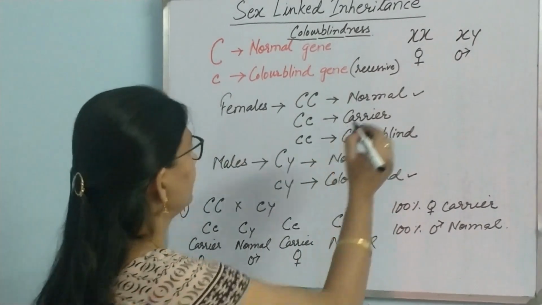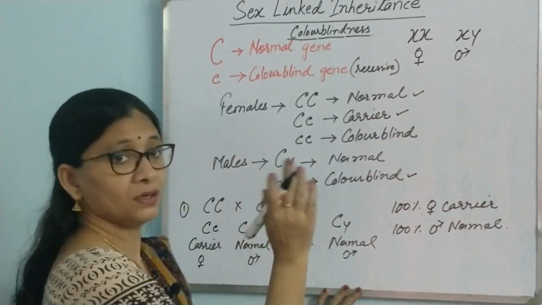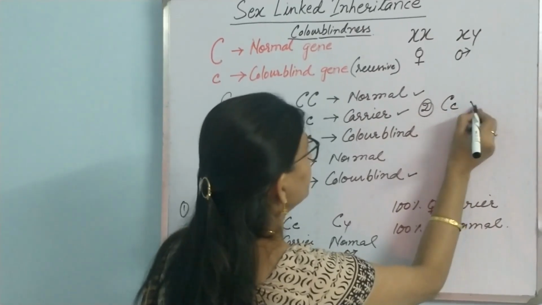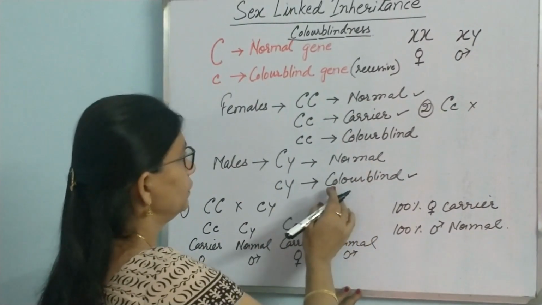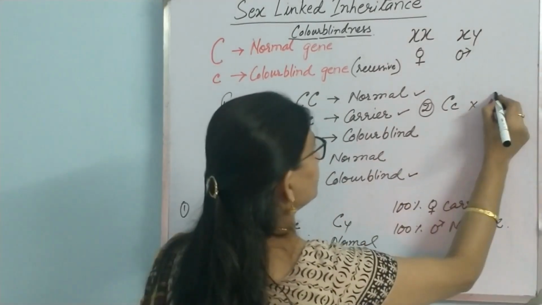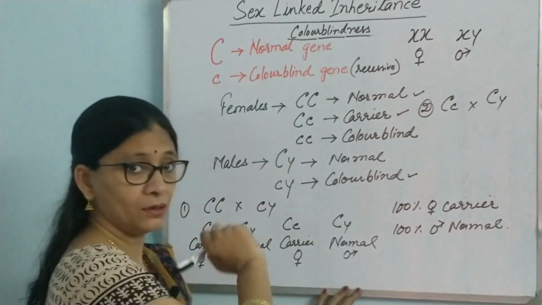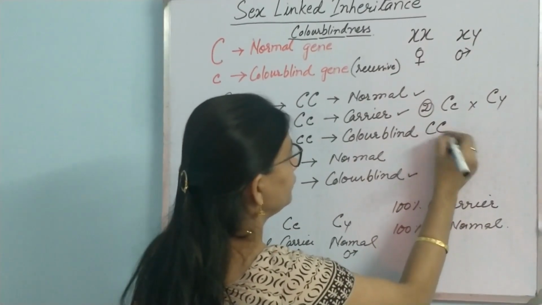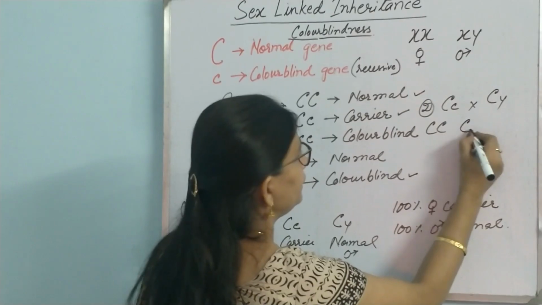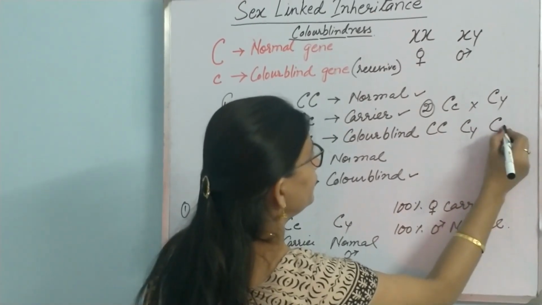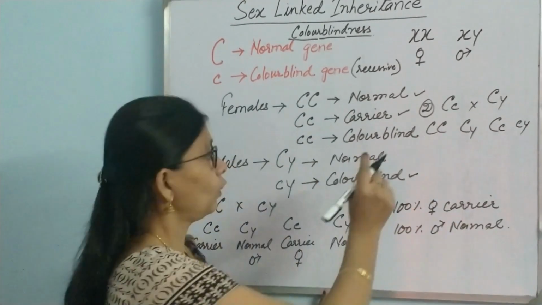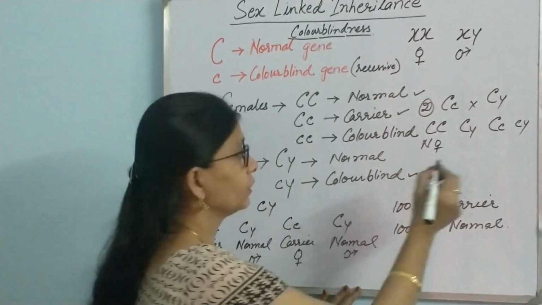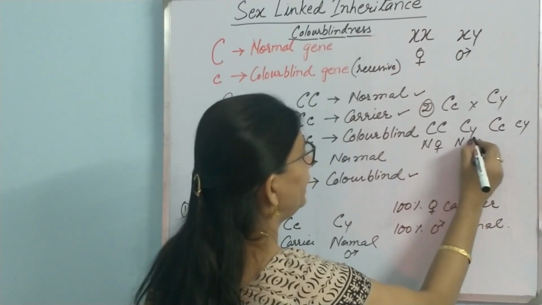So let us take carrier mother, number 2, carrier mother Cc into, let's take a normal male this time. Normal male. Okay, so let us quickly try to analyze what the offspring will be. It will be CC, Cc, CY, cY. So what is this? This is a normal female. This is a normal male.